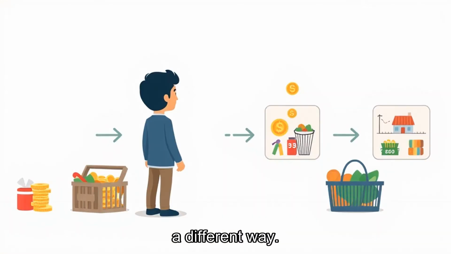Income elasticity asks how demand changes when people earn more or less. Some goods rise sharply with income, such as holidays or restaurant meals. Some basic goods barely change. Other purchases may decline as income rises because people switch to higher quality alternatives.